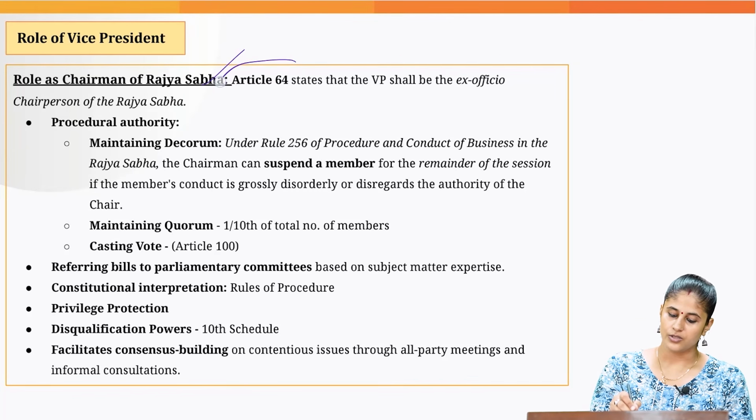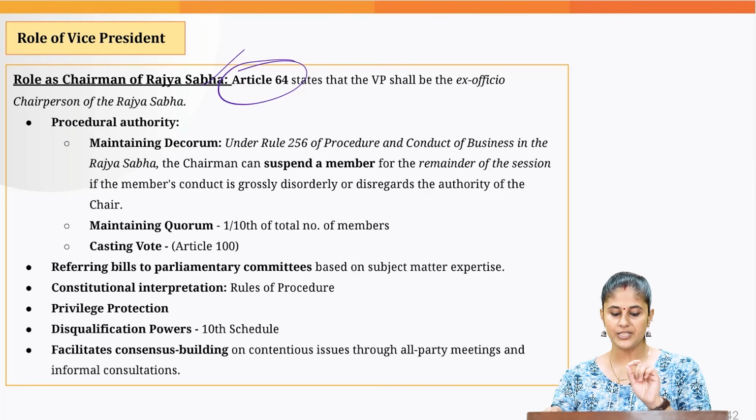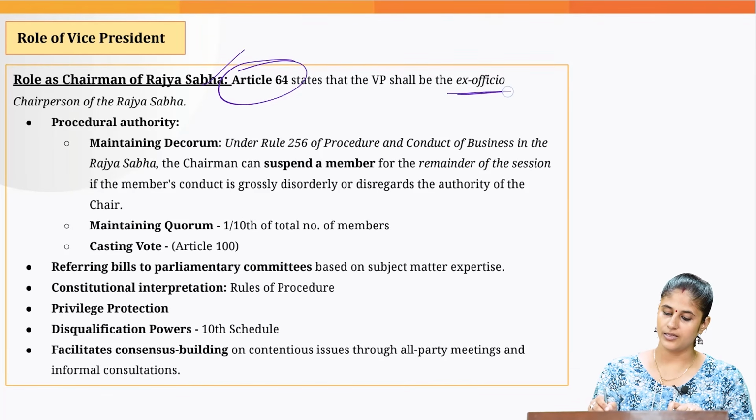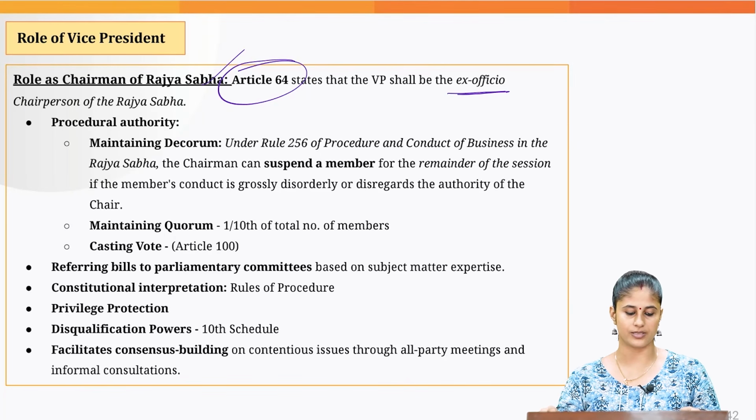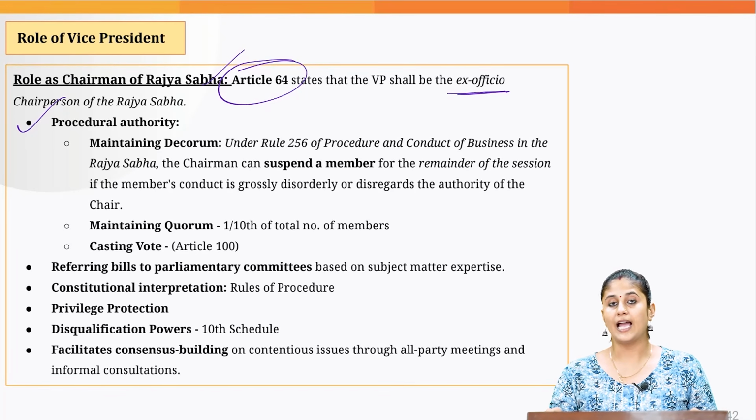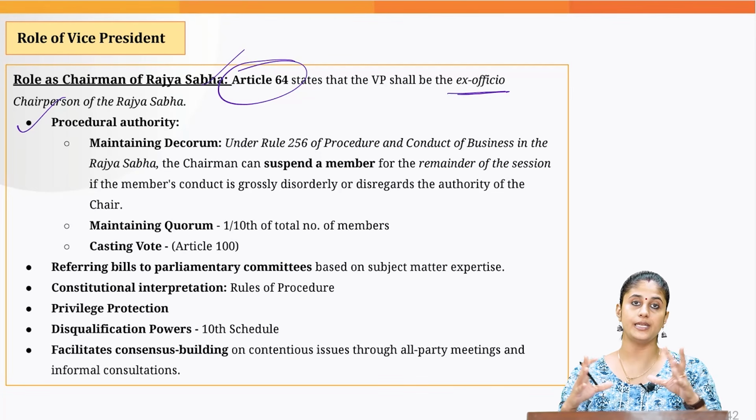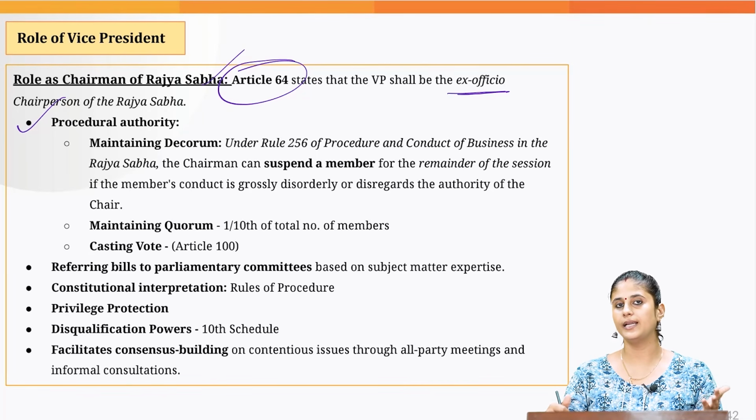Now, what are his key functions when he acts as the ex officio chairman of the Rajya Sabha? According to Article 64, the vice president shall be the ex officio chairman of the Rajya Sabha. So, he has procedural authority, basically maintaining the decorum. How does he maintain the decorum?